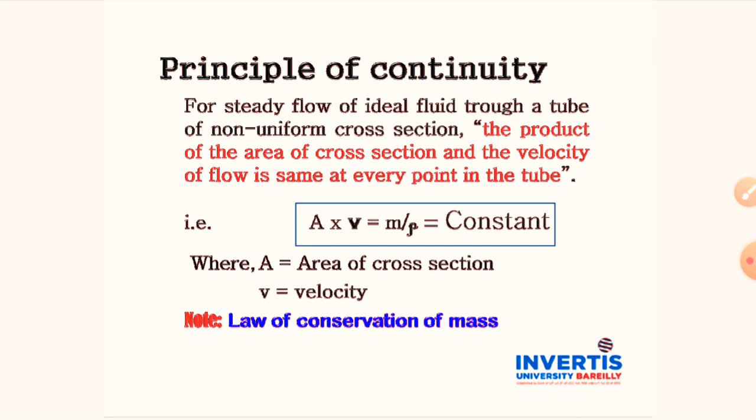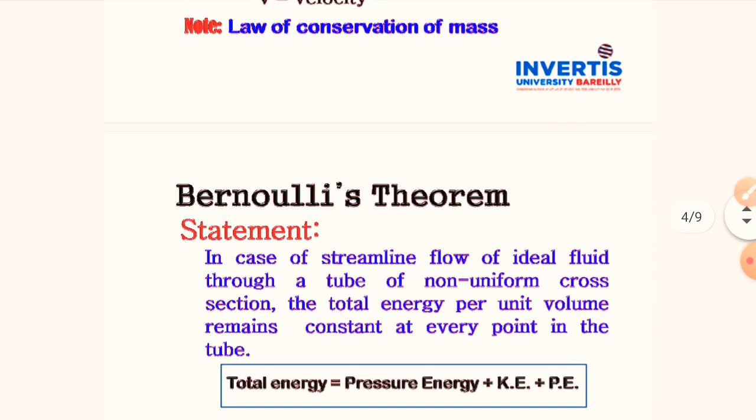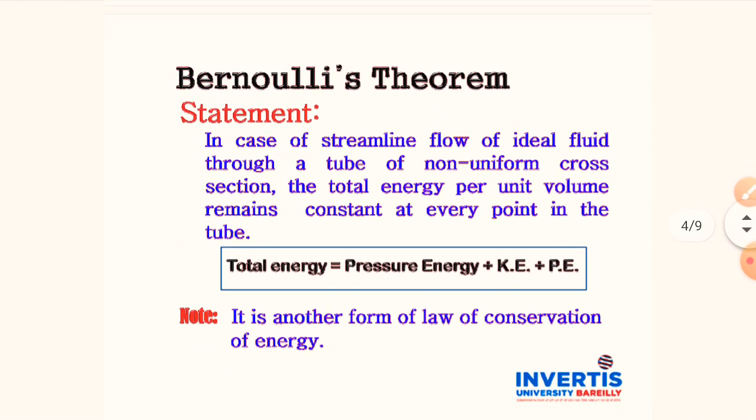This principle is based on the law of conservation of mass, and this principle is used in the proof section of Bernoulli's theorem.